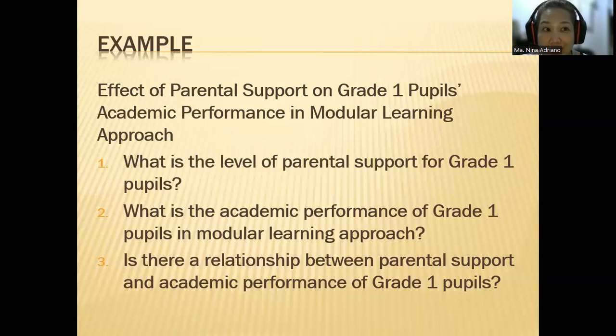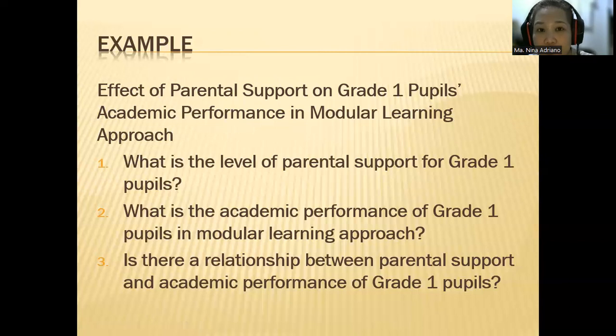All right, I hope you already had the idea. Okay, so these are the things that we investigate in this study. Parental support. Did you get it? Okay, parental support. What else? Academic performance. Okay, so these are the major variables in your study, meaning these are the things that we want to measure.